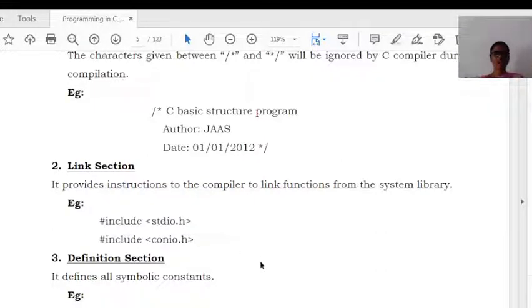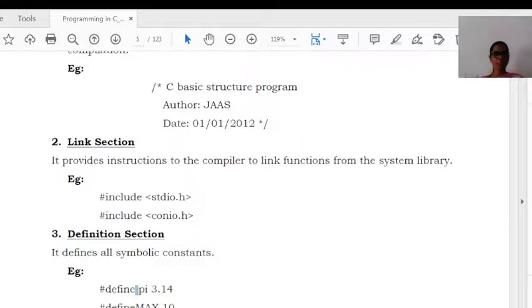The next one is the definition section. In the definition section we can define all the symbolic constants. The symbolic constant can be given using the format: define, next the variable name, next the value. Here we have defined two symbolic values, one is pi, another one is max. In between define and that name we need to provide a space.